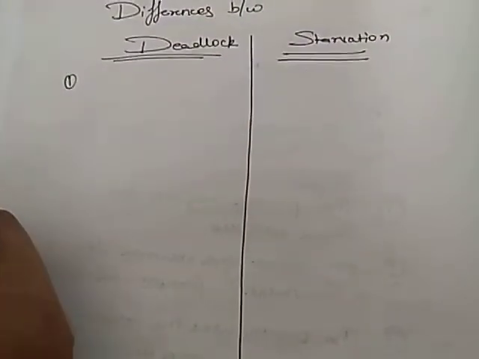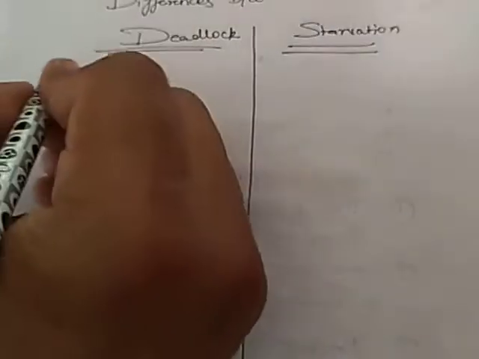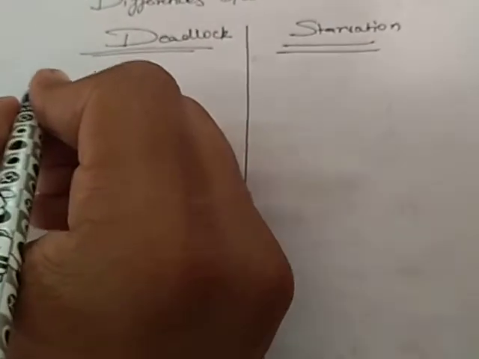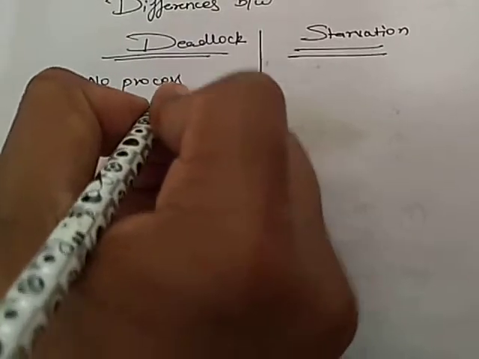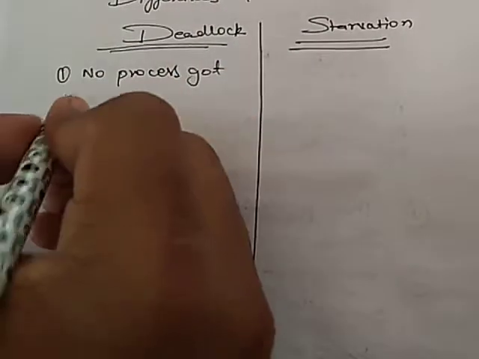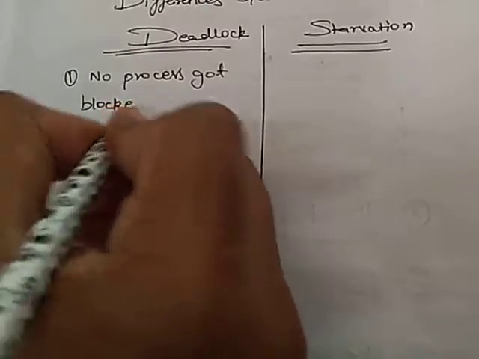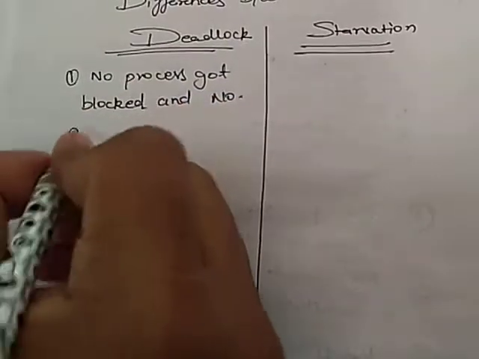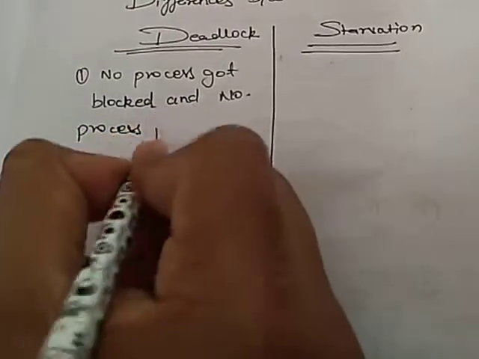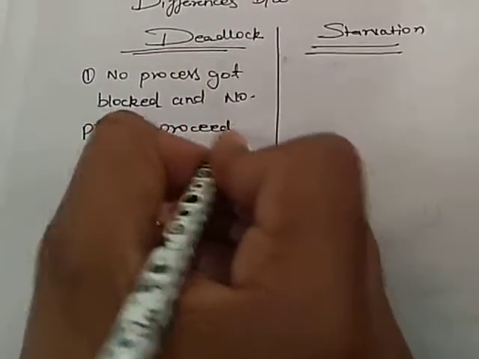Deadlock is a condition where all processes get blocked and no process proceeds.